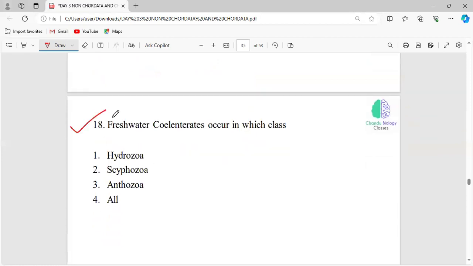Freshwater coelenterates occur in which class? For this question, you have to read the background information on the classification of phylum Coelenterata. Only if you know the general characteristic features of the classes under the phylum Coelenterata can you easily answer this question.